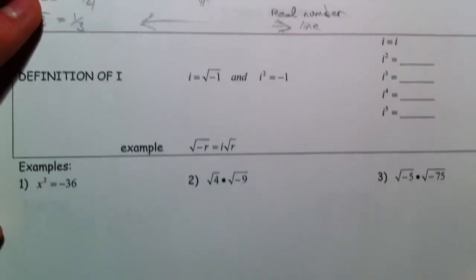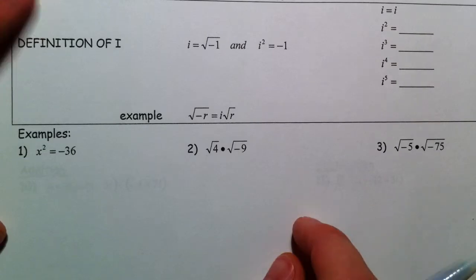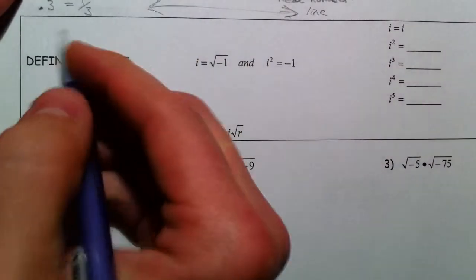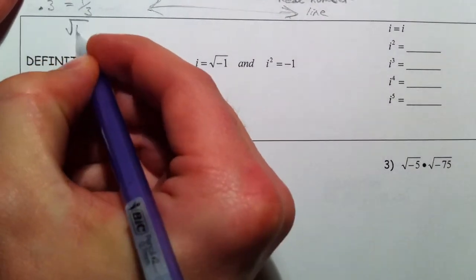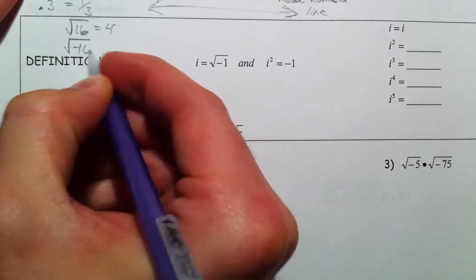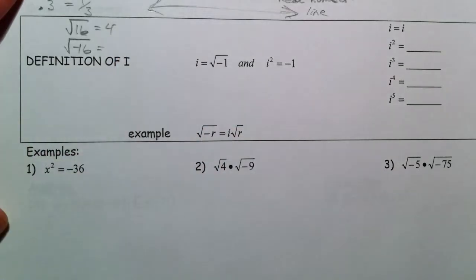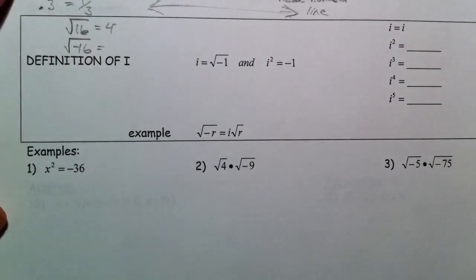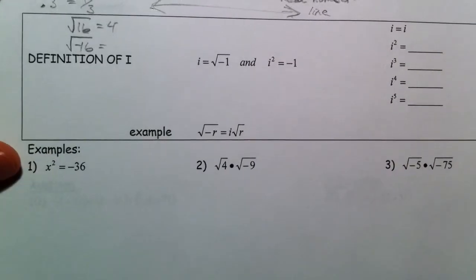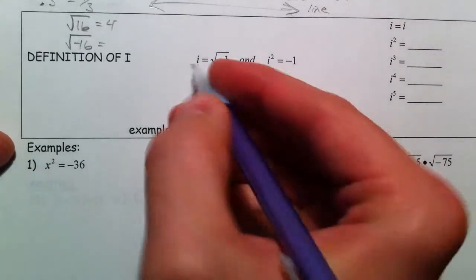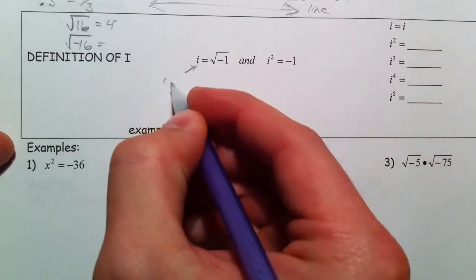And here's where they come from. All throughout your math career so far, they've told you that you can't take the square root of a negative. You can take the square root of 16 and say that's 4, but if you had the square root of negative 16, you can't do it. You've been told that it can't be done because nothing times itself is equal to negative 16. Today, the world changes. So, square root of negative 1 is i, one imaginary unit.